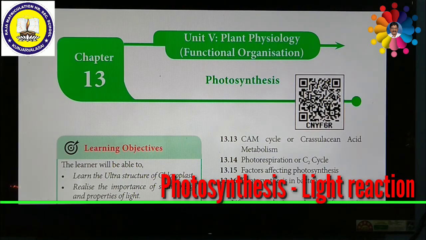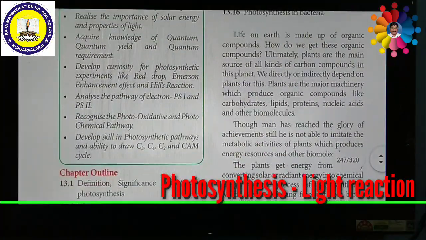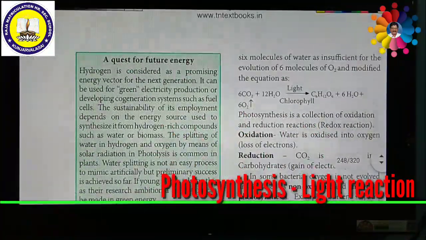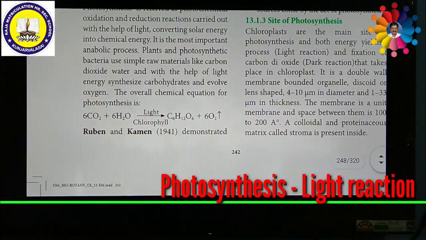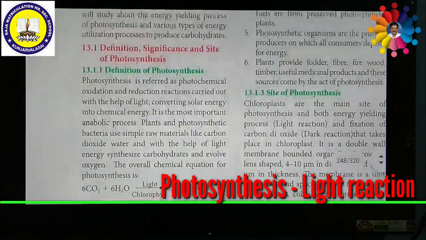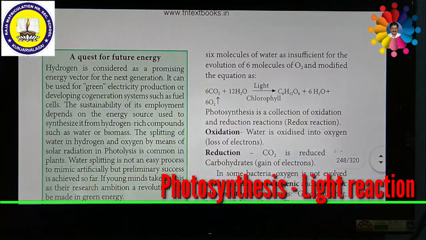Photosynthesis can also be explained with the help of an equation. Look at this equation. If you observe this equation, you can understand what the photosynthesis process is. So this is called the equation for photosynthesis.